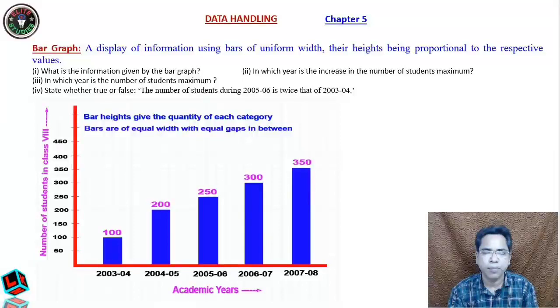You see a bar graph. You see these are bars. These blue rectangles, what you see, these are called bars. Bar graph, what is a bar graph? A display of information using bars of uniform width, their heights being proportional to the respective values.